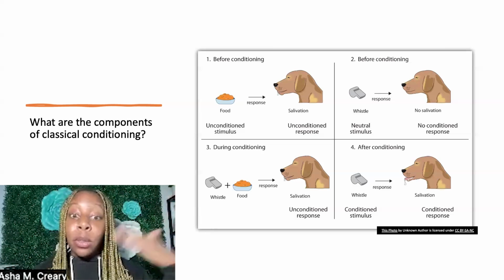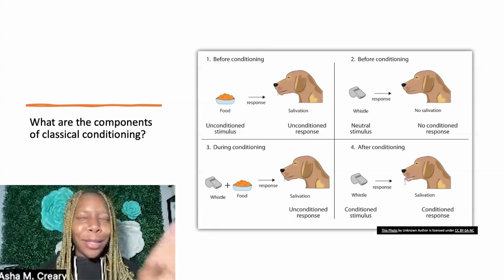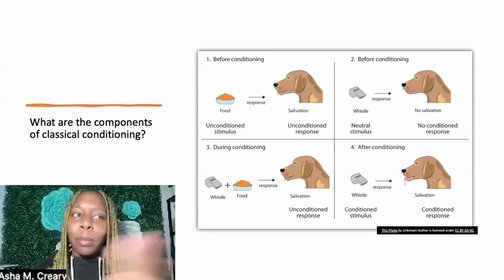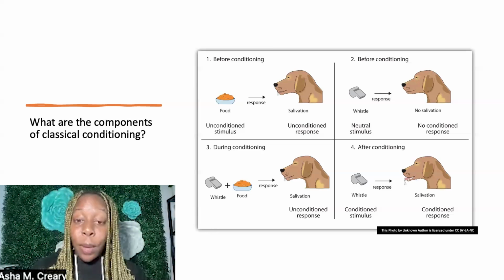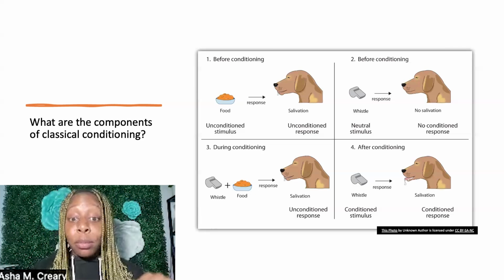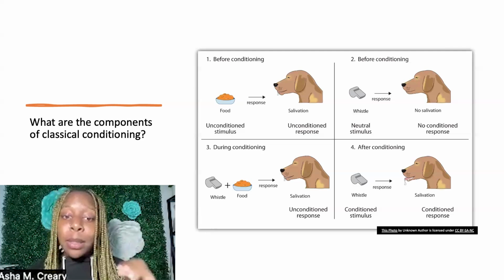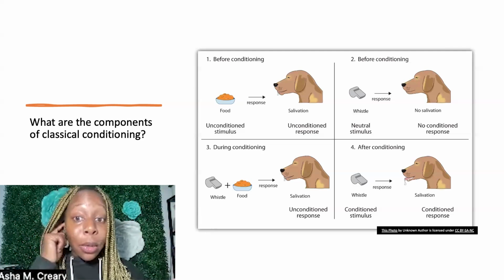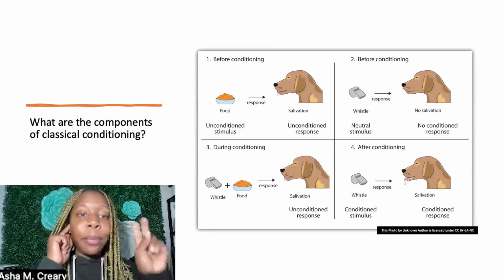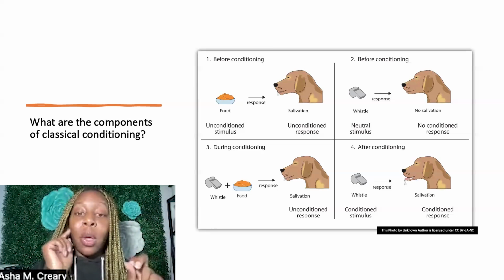So let's go into this diagram a little bit more. And then once we're done with the diagram, we'll hop into our questions. I think we got 3 or 4. I can't remember. Anyway, so in this diagram, remember, unconditioned means natural. Unconditioned, a natural of anything. The stimulus itself is natural or the response itself is natural. So for this video, before learning classical conditioning, there was only unconditioned stimulus and unconditioned response.